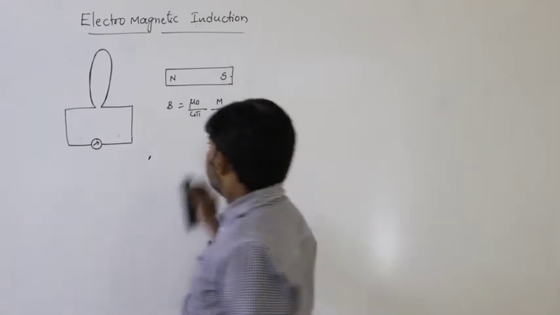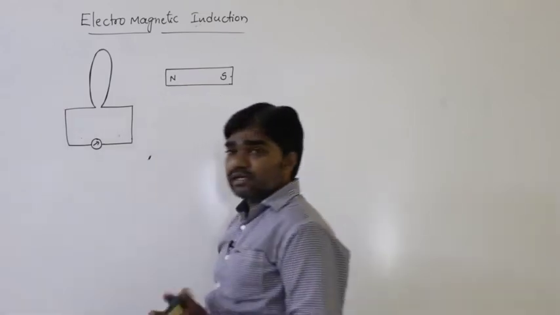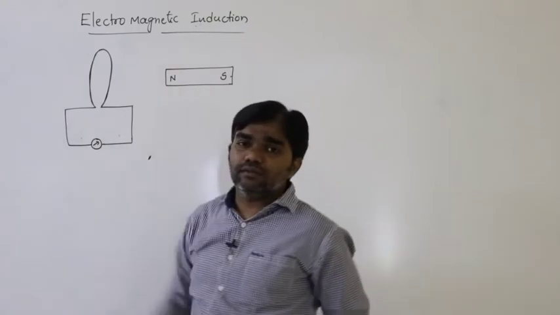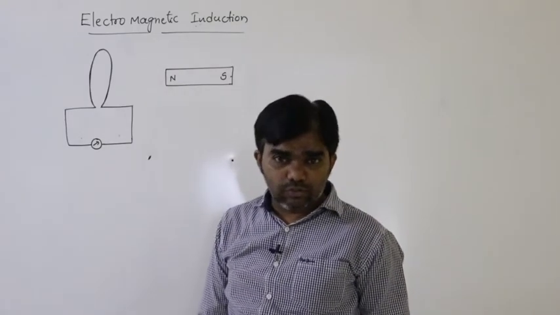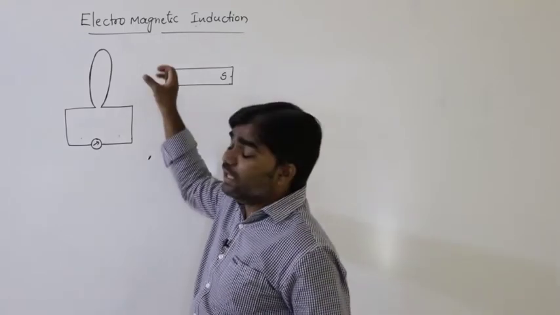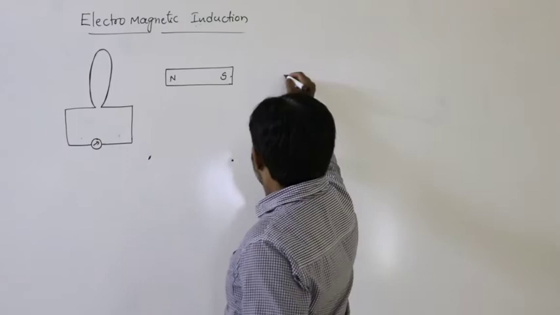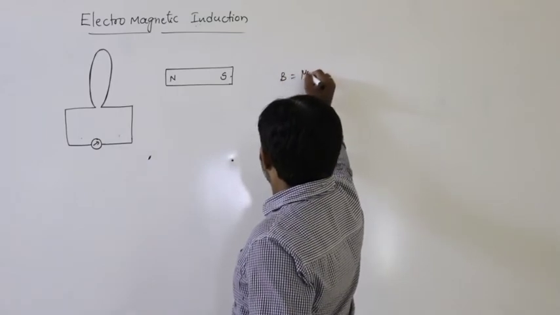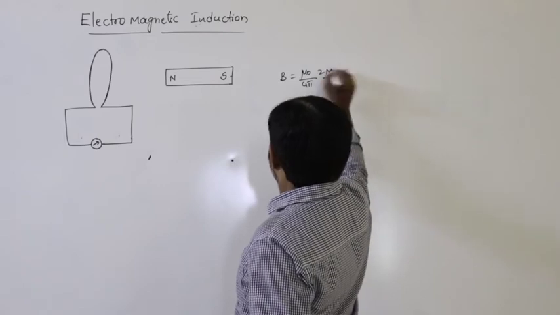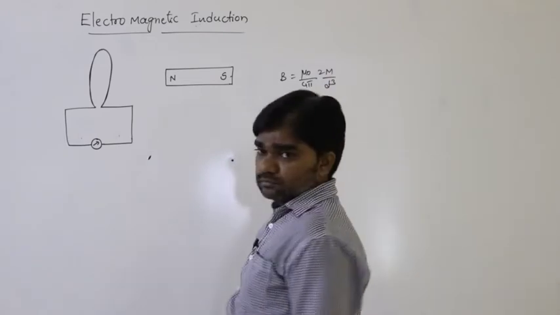For example, if the magnet is moving towards the coil, definitely the magnetic field increases, because B is mu naught by 4 pi, 2m by d cube for an axial point and m by d cube for an equatorial point. That means B is inversely proportional to d cube.